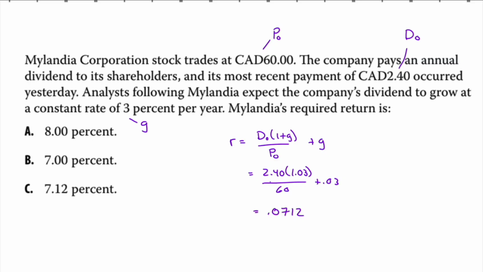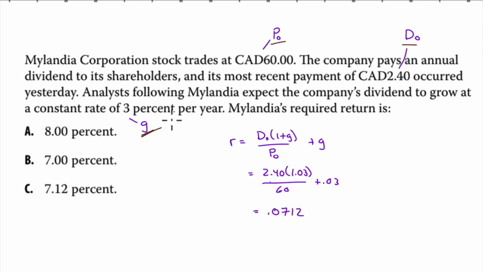Melandia Corporation stock trades at $60. The company pays an annual dividend to its shareholders, and its most recent payment of $2.40 occurred yesterday. So that must be D0. So we have the price, we have the dividend. Analysts following Melandia expect the company's dividend to grow at a constant rate of 3%. There's our G.